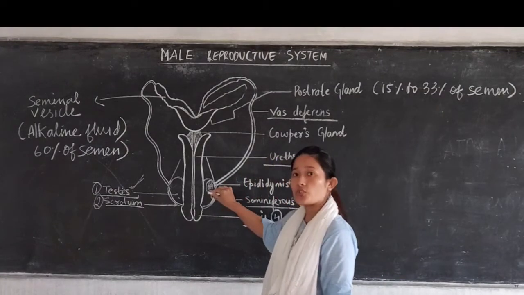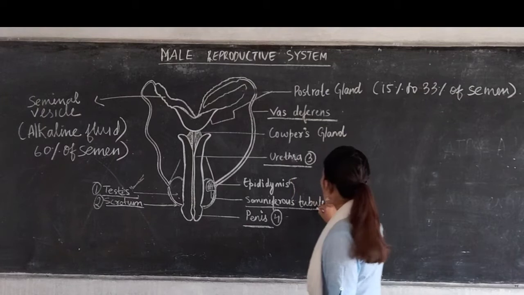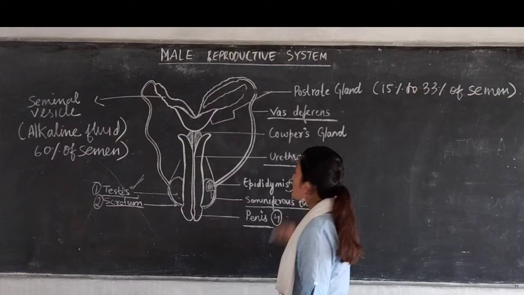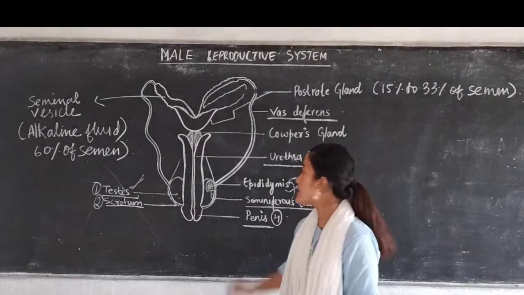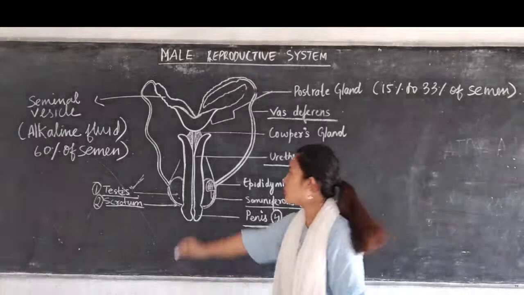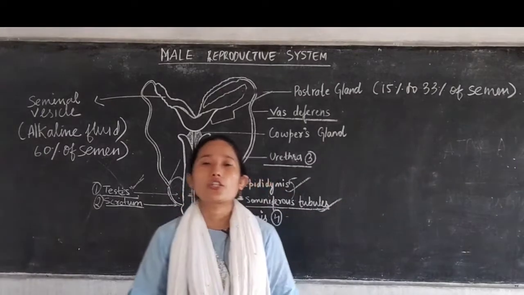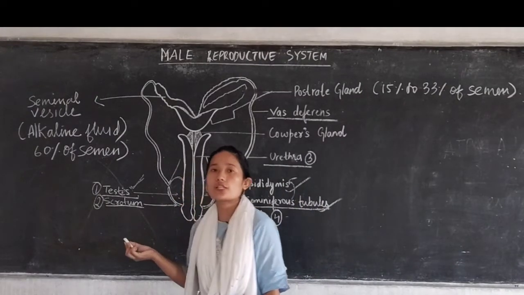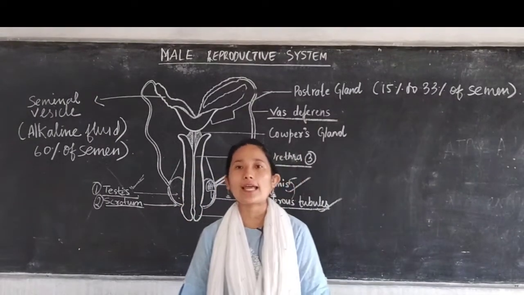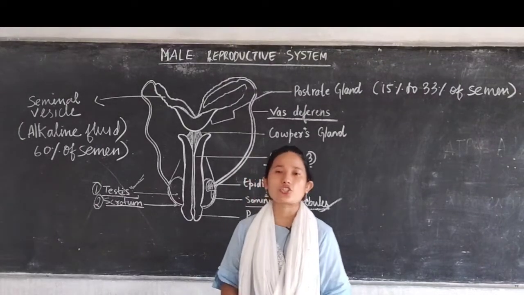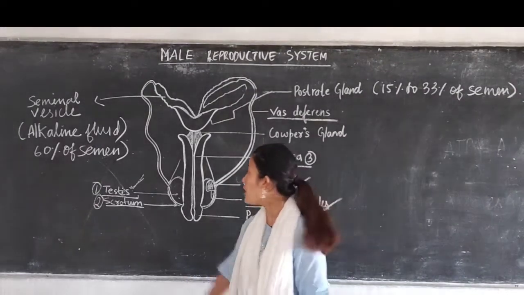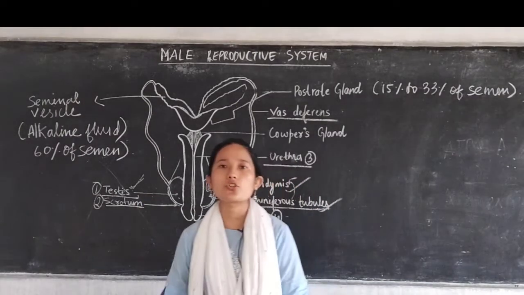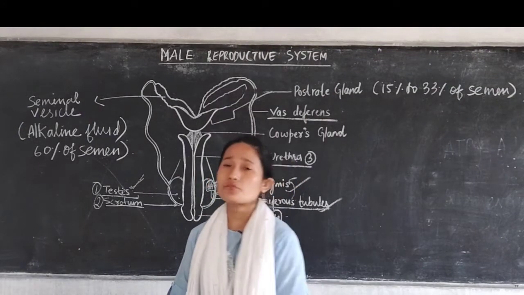The part of the testes where sperm production takes place is the seminiferous tubules, and the part of the testes where maturation takes place is the epididymis. So here in the testes your sperm production takes place. These testes are oval shaped structures extending out of the abdomen, and they are present inside a sac like or pouch like structure called the scrotum.